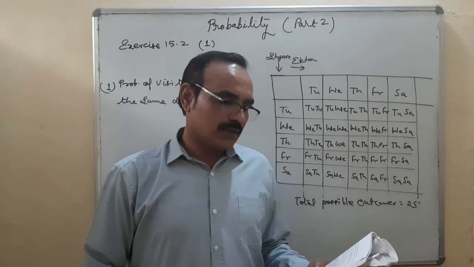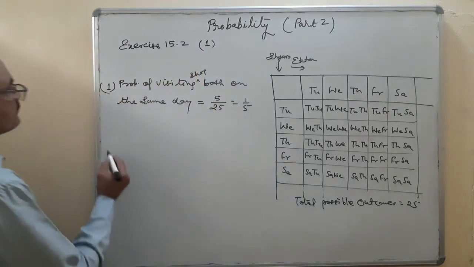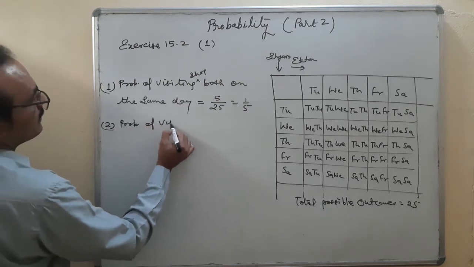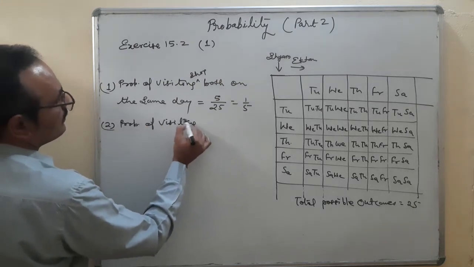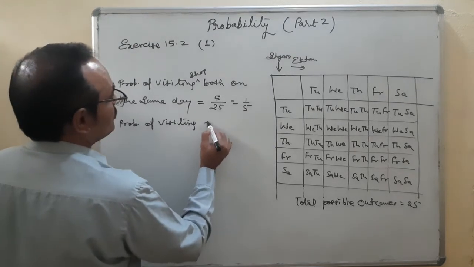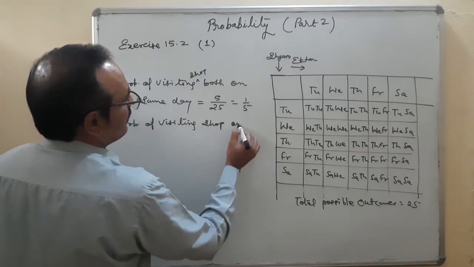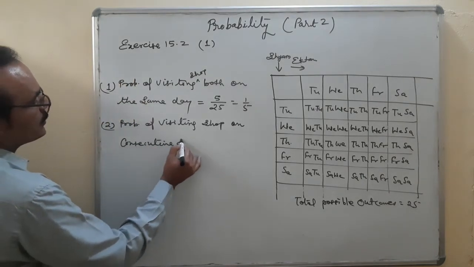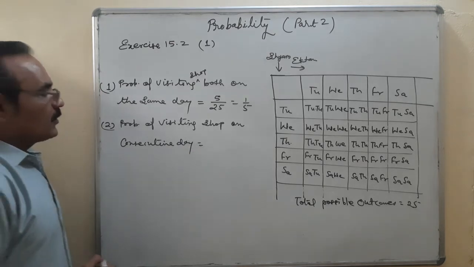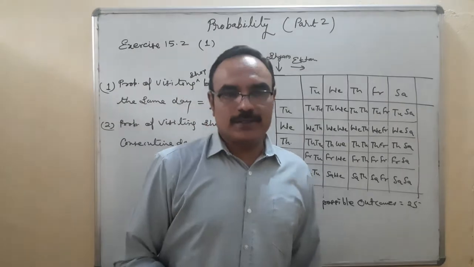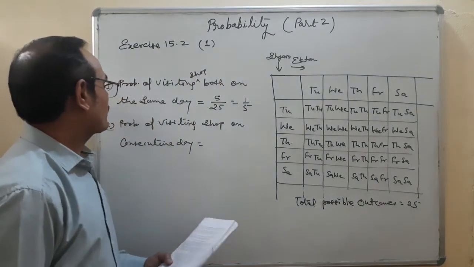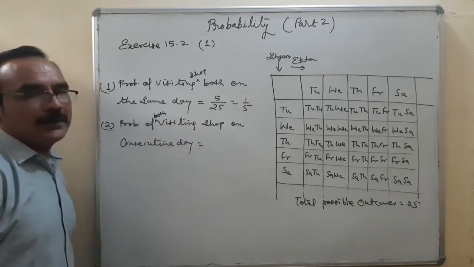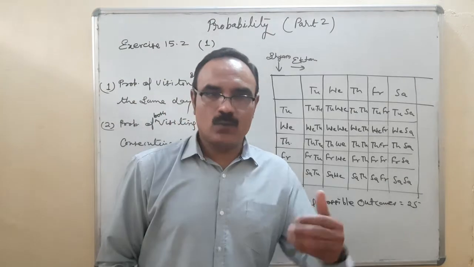Second is consecutive days. Probability of both visiting the shop on consecutive days, one after another.